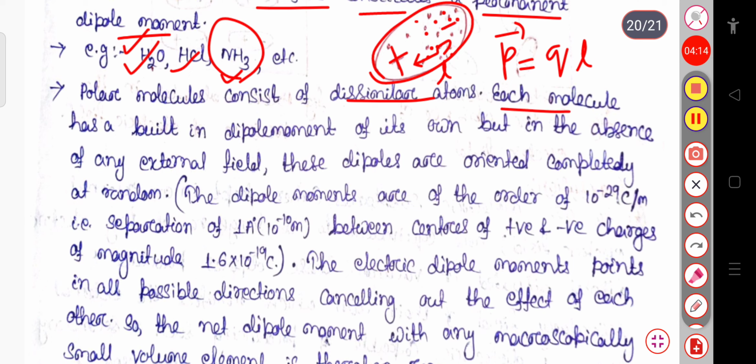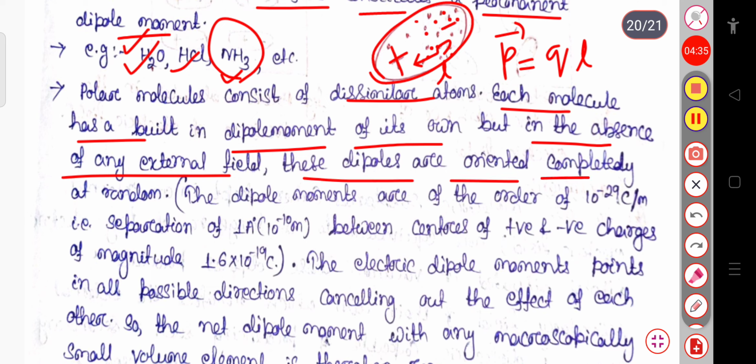Each molecule has a built-in dipole moment of its own. For the water molecule, the hydrogen atom itself has a dipole moment and the oxygen atom itself has a dipole moment. But in the absence of any external field, these dipoles are oriented completely at random.